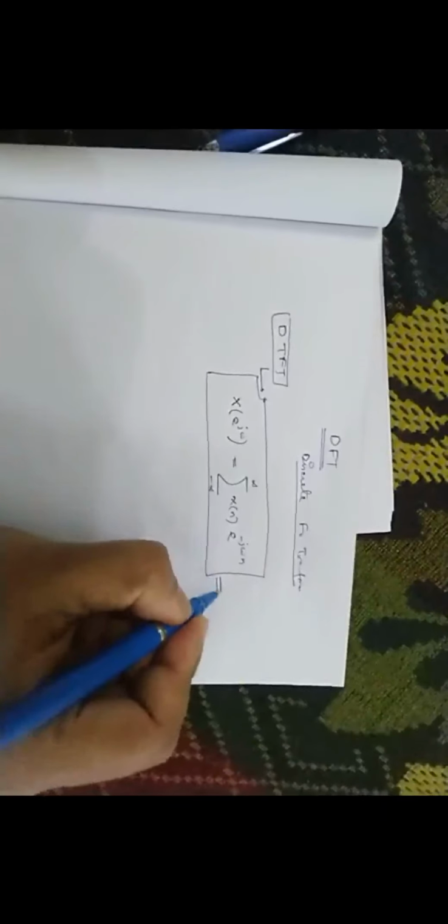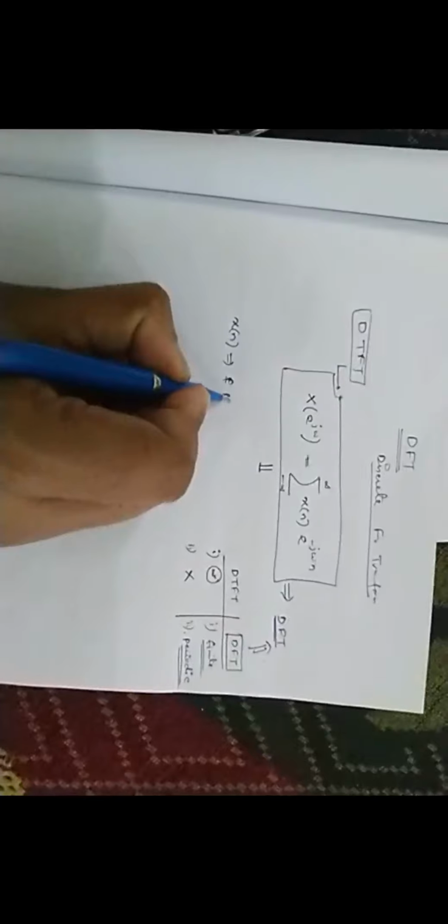Now from this definition of DTFT, we need to define the definition of DFT. What will be the logic? In our earlier slide, we defined that there are basically two main differences between DTFT and DFT. Number one, DTFT is applicable for any infinite or finite range sequences, whereas DFT is applicable only for finite range sequences. And the second one, for DFT the sequences are considered as periodic sequences, and for DTFT that is not considered at all.